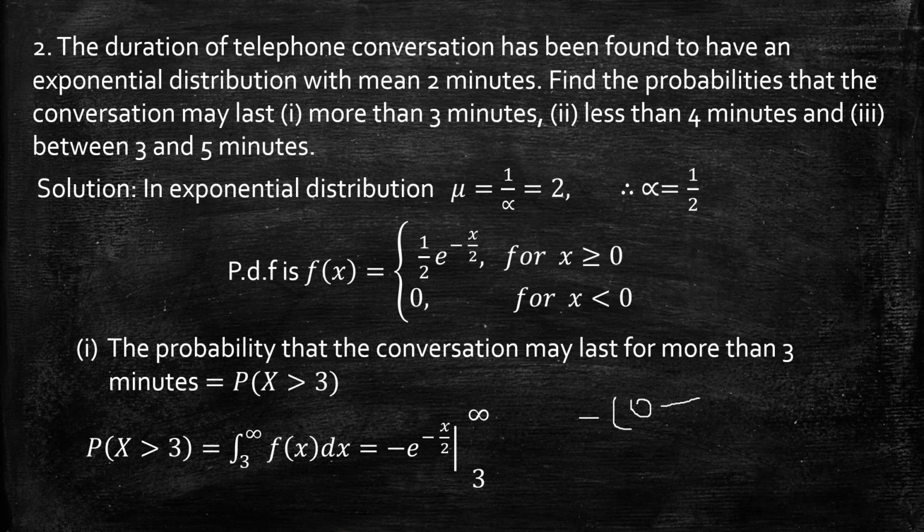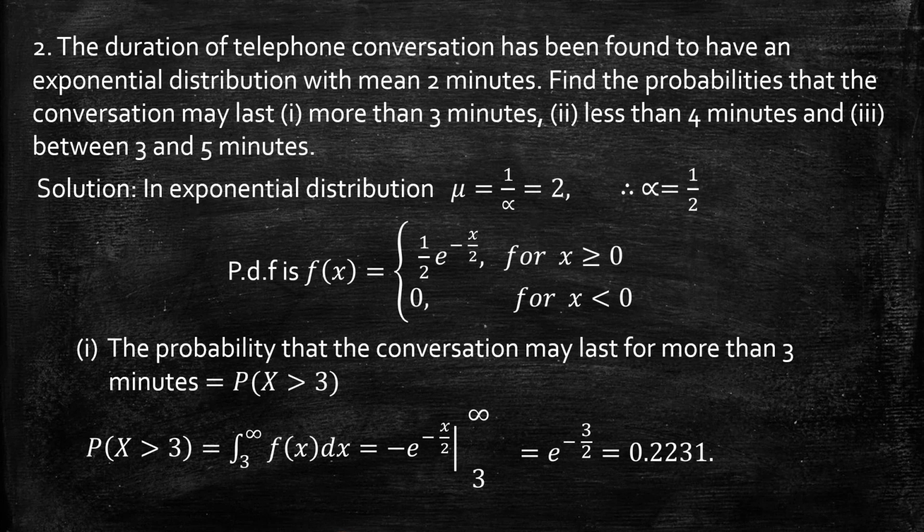Minus, when x equal to 3, we get e power minus 3 by 2. So the final answer is minus of minus plus e power minus 3 by 2, which is e power minus 3 by 2. Give this to the calculator, so the answer is 0.2231.